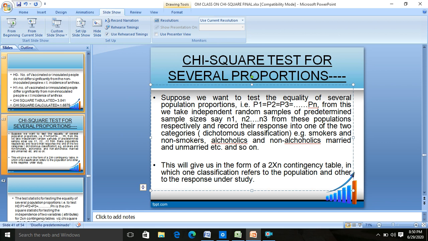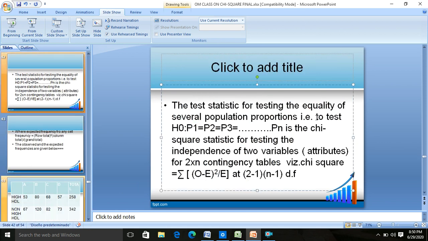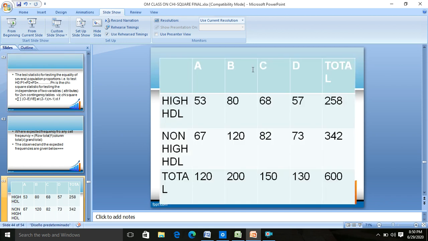This will give us the data in the form of a 2 into n contingency table, in which one classification refers to population, the other to the response under study. The test statistic for testing the equality of several population proportions, H0: P1 equal to P2 equal to P3 up to Pn, is the chi-square test for testing the independence of two variables for a 2 into n contingency table, summation of Oi minus Ei whole square upon Ei, at 2 minus 1 into n minus 1 degrees of freedom. So as you can see, the degree of freedom is the same as the chi-square test of independence of attributes. Let us see an example, it will become more clear.